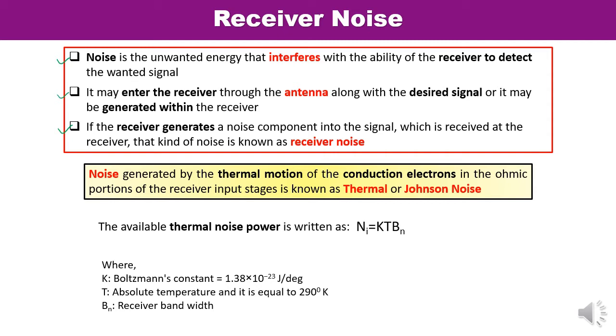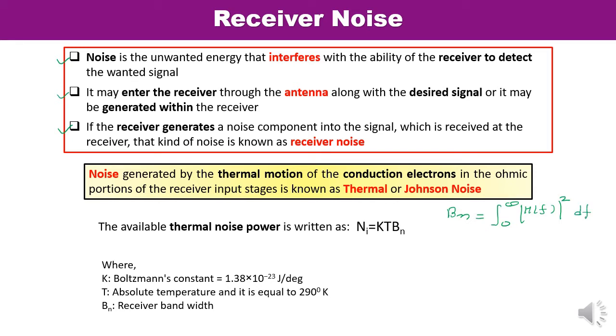These points are very important. The bandwidth Bn is also known as the noise bandwidth, and this noise bandwidth is defined as the integral from 0 to infinity of |H(f)| squared into df.